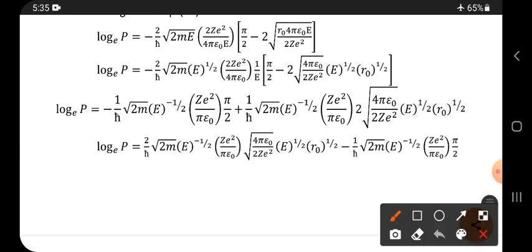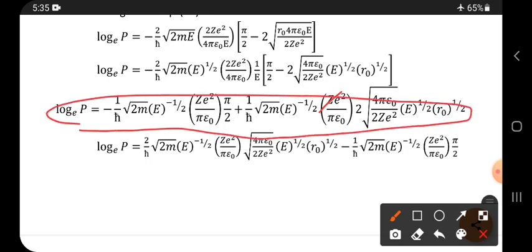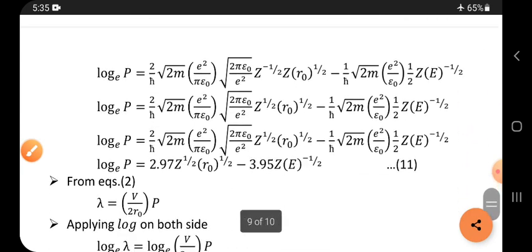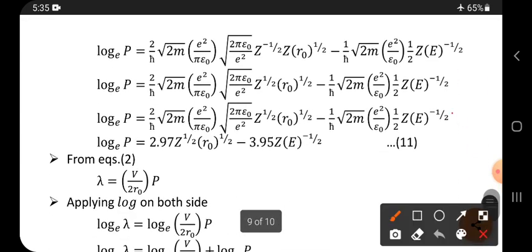Then what you get here? Z, one more Z. Here simply simplify this whole problem. So finally, what you get? This is the equation you can get, like this.